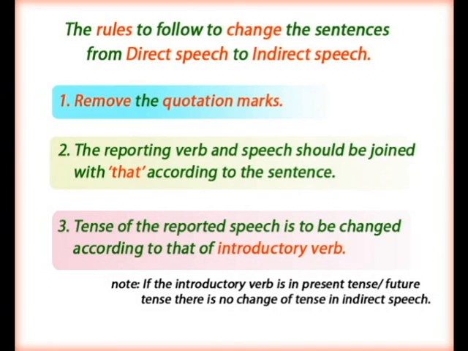The rules to follow to change the sentences from direct speech to indirect speech. Rule number 1. Remove the quotation marks. 2. The reporting verb and speech should be joined with "that" according to the sentence. Tense of the reported speech is to be changed according to that of the introductory verb. There is an important note. If the introductory verb is in present tense or future tense,